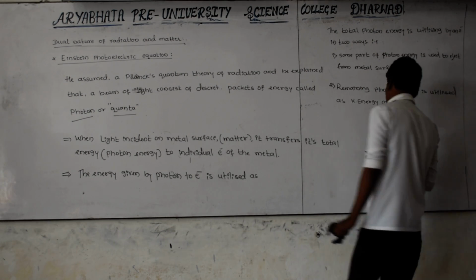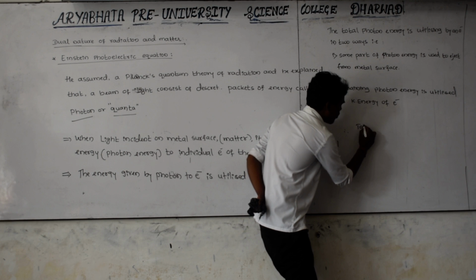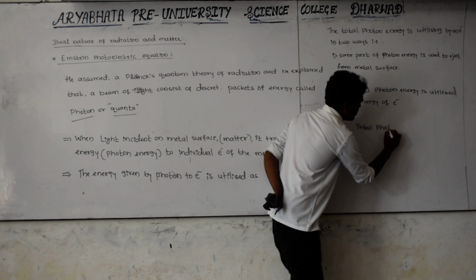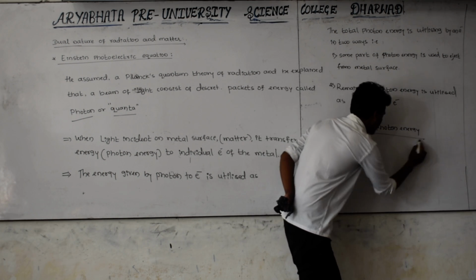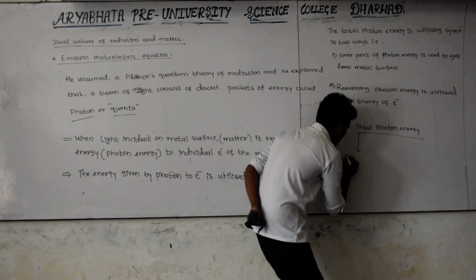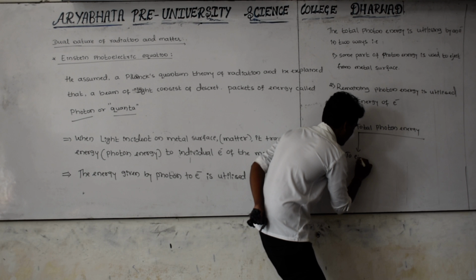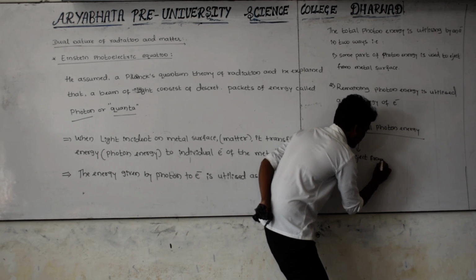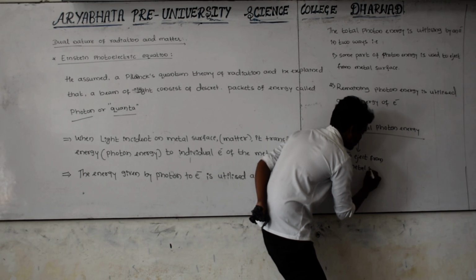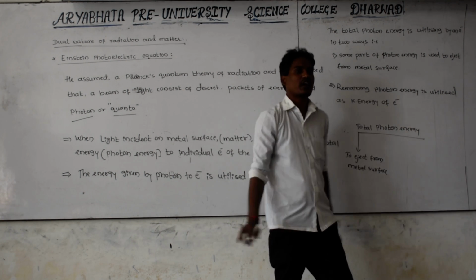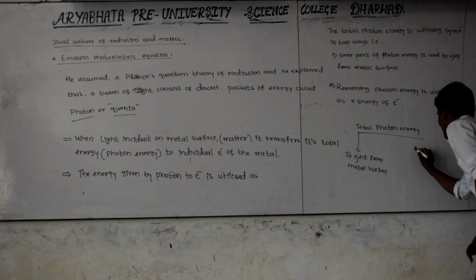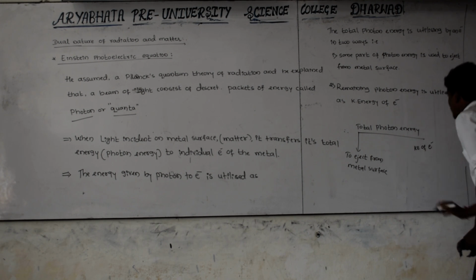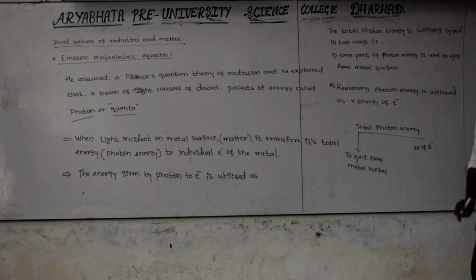That's why the total energy of the photon is utilized, first, to eject from the metal surface, and the remaining part of the energy is utilized as kinetic energy of the electron.